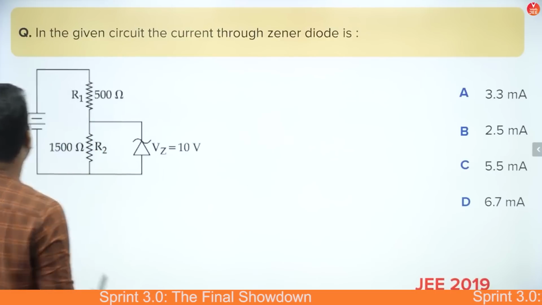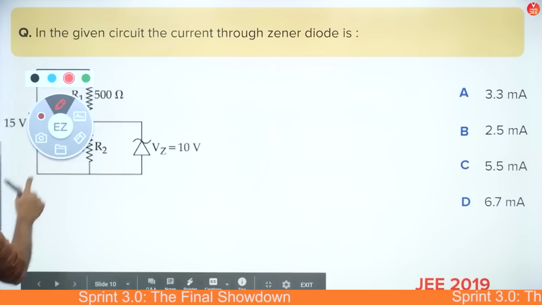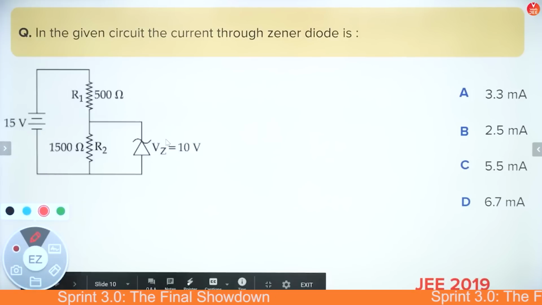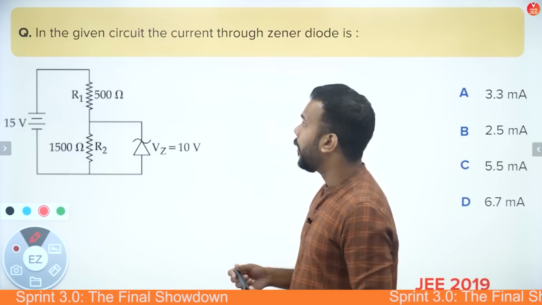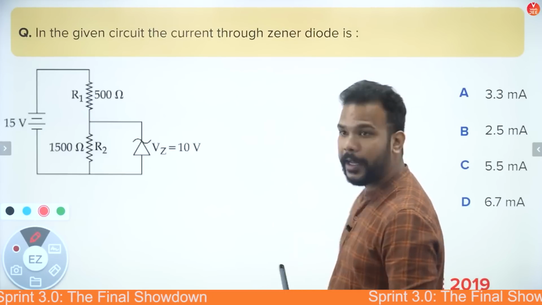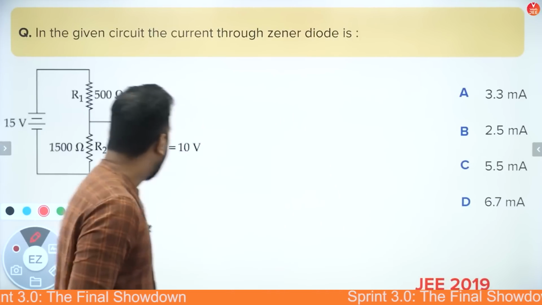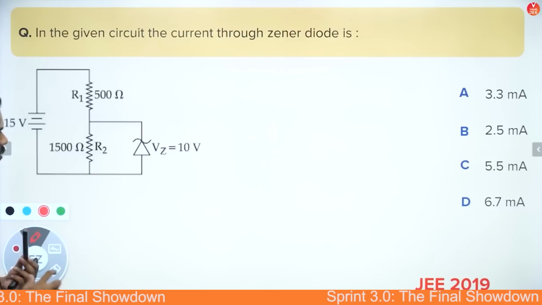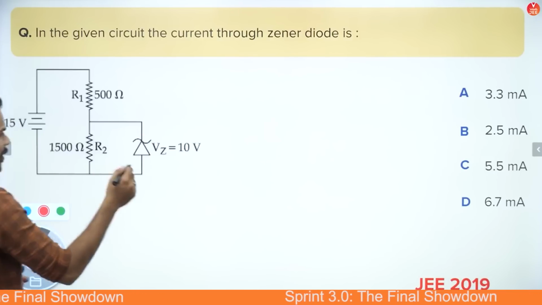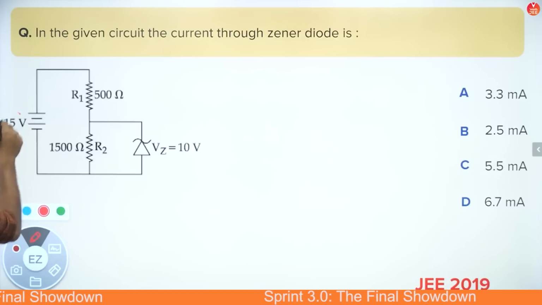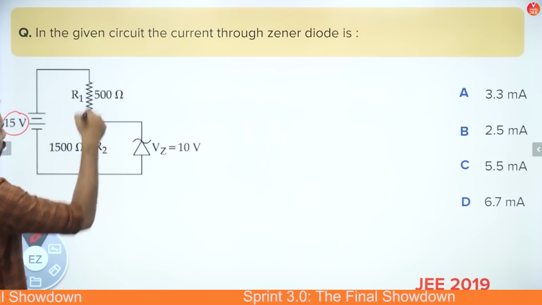Okay, chalo, moving on, let's have a look at this question. Now, what does this question say? Again, there is a diode. This is a Zener diode which is connected over here, and in the given circuit, the current through the Zener diode is to be found. Well, guys, do not get scared because of a diode being in the circuit, as I am saying this again and again. So what is given to you is that there is a 15 volts battery connected, and there are 2 resistances,